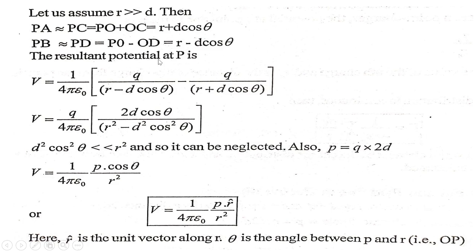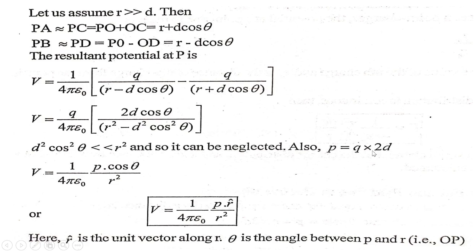The resultant potential at P is V equals 1 upon 4 pi epsilon 0 times q upon r minus d cos theta minus q upon r plus d cos theta. So V equals q upon 4 pi epsilon 0 times 2d cos theta upon r square minus d square cos square theta. d square cos square theta is less than r square, and so it can be neglected.